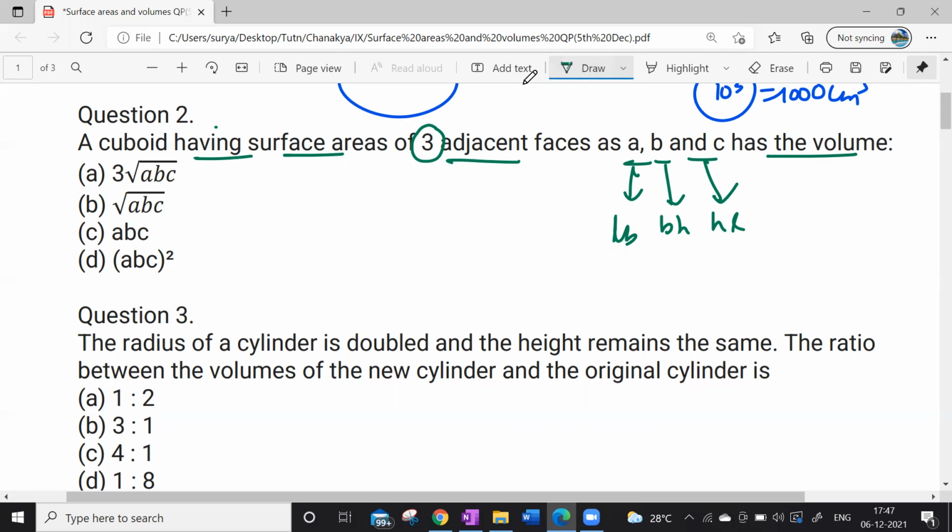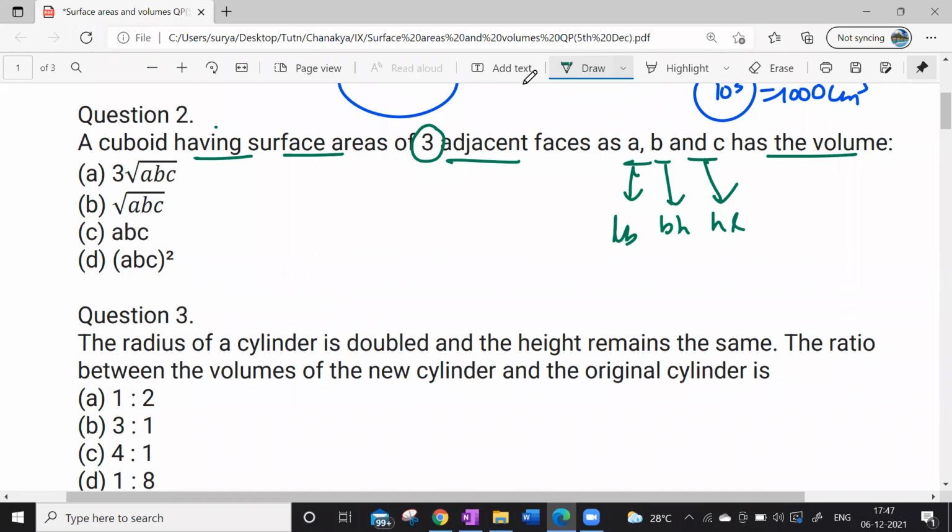Sir, X is equal to AB, one face, right? Yes, one face. Why should we take AB? Because if we want one face, it should be either length into breadth, or breadth into height, or height into length. Yes, great. That should be the answer. Carry on.